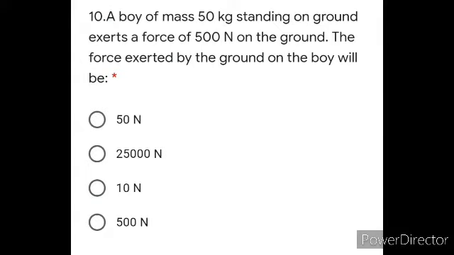Question number 10. A boy of mass 50 kilograms standing on the ground exerts a force of 500 Newton on the ground. The force exerted by the ground on the boy will be. So totally this is a question of third equation of motion. Sorry, Newton's third law of motion, which says to every action there is an equal and opposite reaction. So 500 Newton you applied onto the ground, 500 you will get back. So the answer is D, 500 Newton.